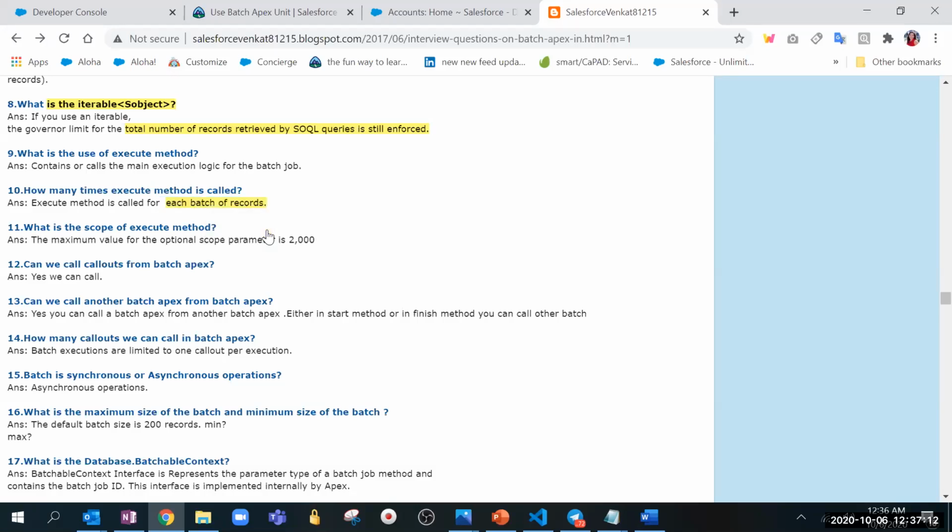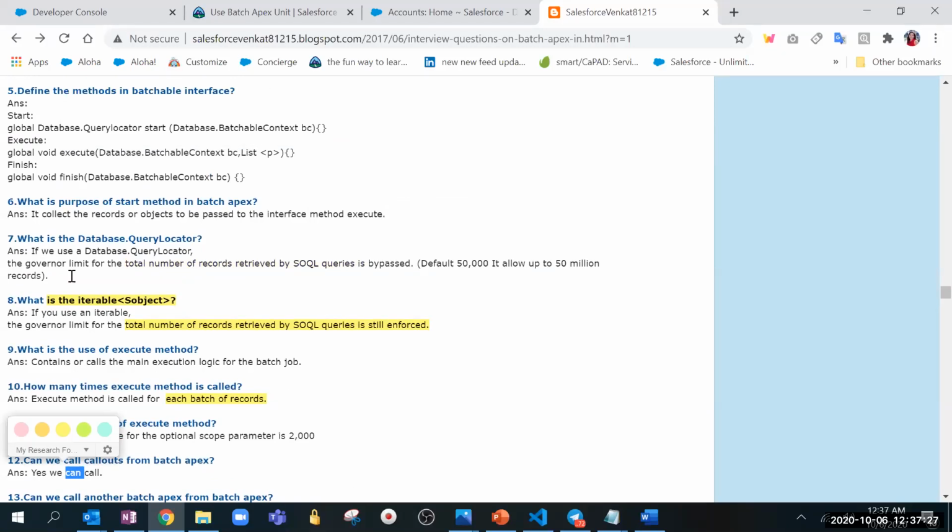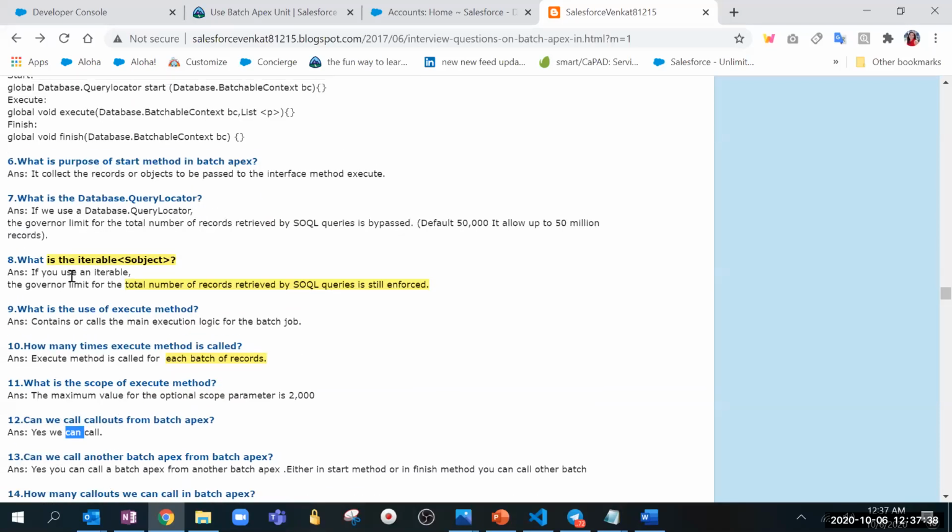Yeah, that we have learned. Then what is the scope of the execute method? The maximum is 2000, the minimum is 1, and the default is 200. Can we make callouts in batch Apex? Yes, we can do that. Can we call another batch Apex from one batch Apex? Yes, chaining is possible, in the finish method. Correct.